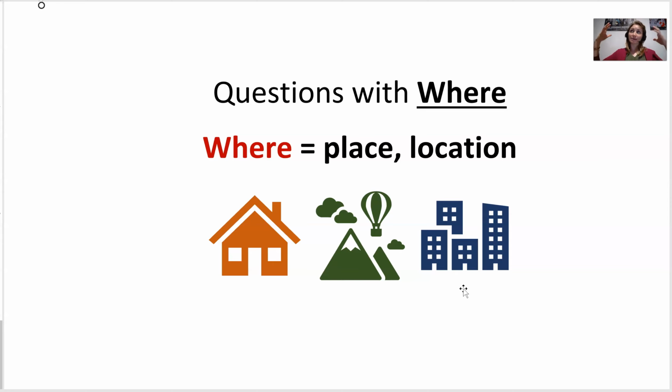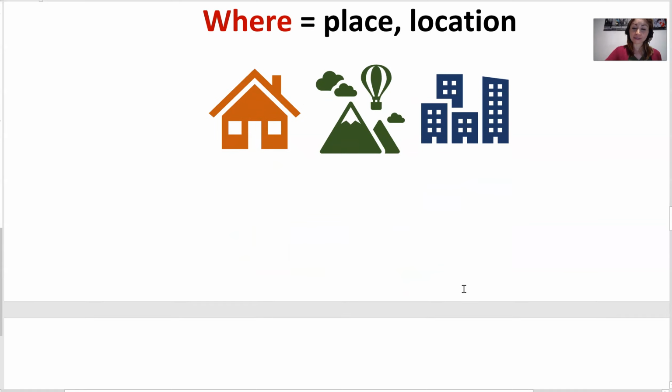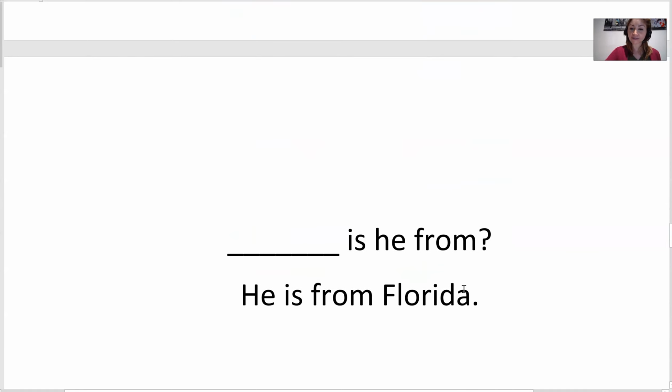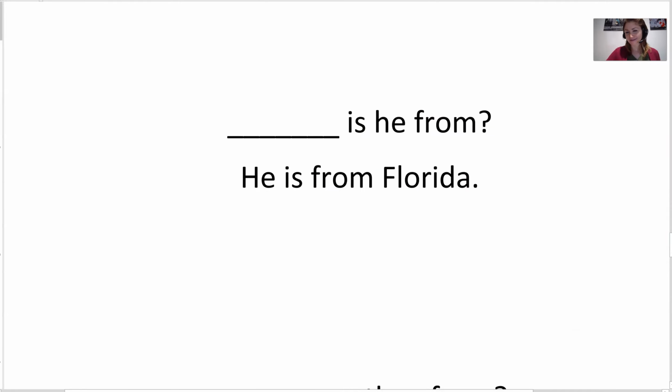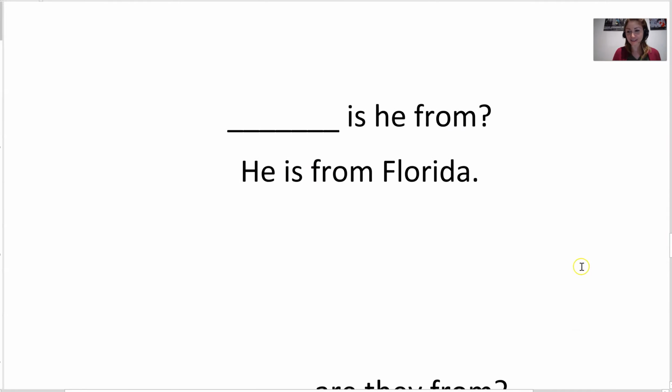Where is a place? Okay, so we're going to make questions with where. And you will see it's kind of easy. I think it's a little easy.